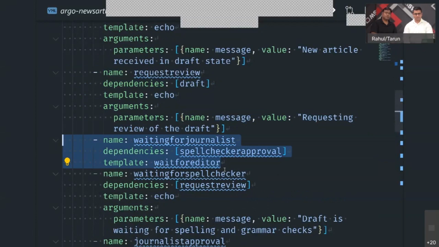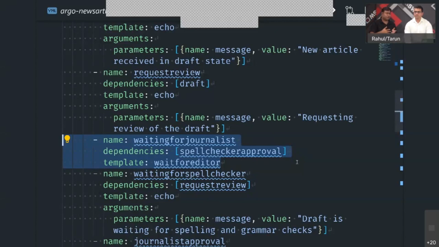So as you can see in the workflow template, different dependencies are defined. So this is how it executes the workflow. We have a dependency for the request review step. We have a dependency on the draft step. Then similarly for the waiting for journalist step, we have a dependency on the spell check approval step, and the template which is used for editor.